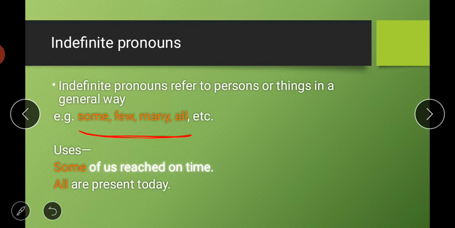For example, some of us reached on time. So we don't know how many of us, 2, 3 or 100. So some could be anything. So some of us reached on time. हम में से कुछ लोग जो थे वो टाइम पे चले गए. All are present today. So for example, we are talking about your class. All students are present today. So we don't know how many students are there in class. We are generally saying that whatever the number of students present, whatever the strength of the class, the total students or all students are present. So the words like some, all give you a general reference about things.